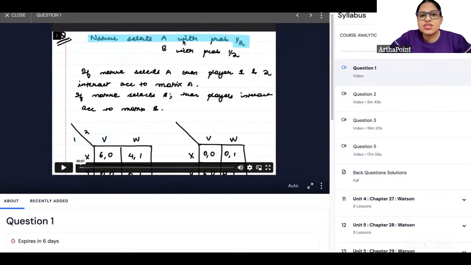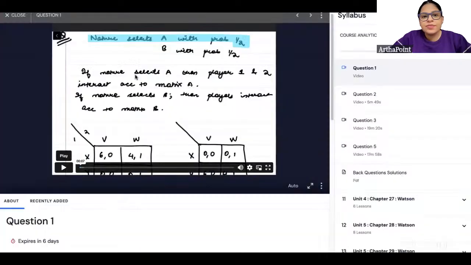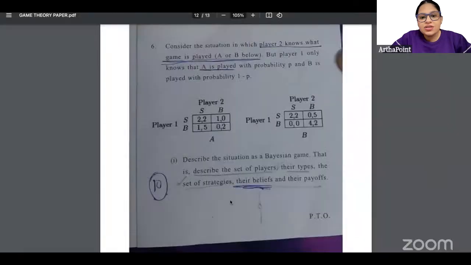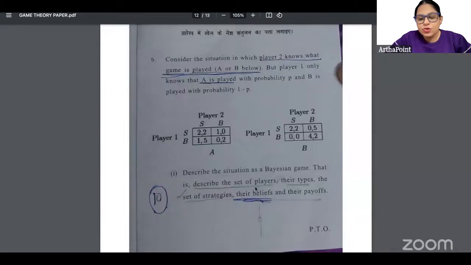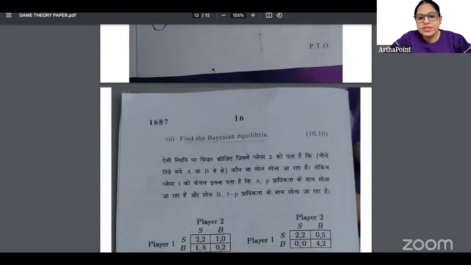Exactly same. Nature selects A with probability half, B with probability half. You see this? This is exactly it, half and half की जगह they have given P and 1 minus P. They have given you two matrices. We were given player 1 and they interact according to matrix A, they interact according to matrix B, right? So exactly the same question. Player 2, so consider the situation in which player 2 knows what game is played, but player 1 only knows that A is played with probability this and this.